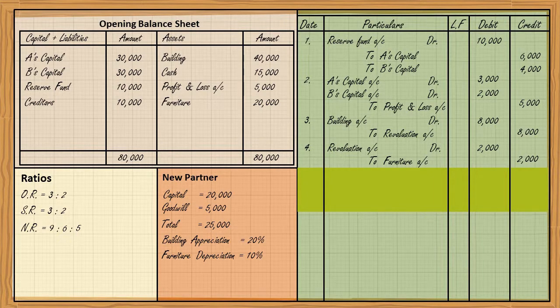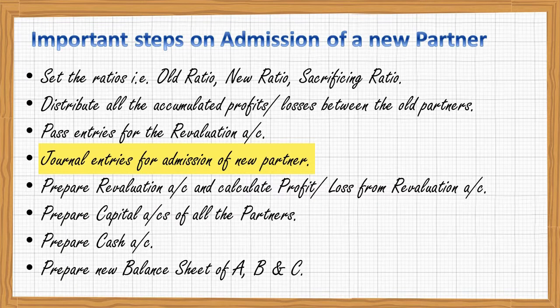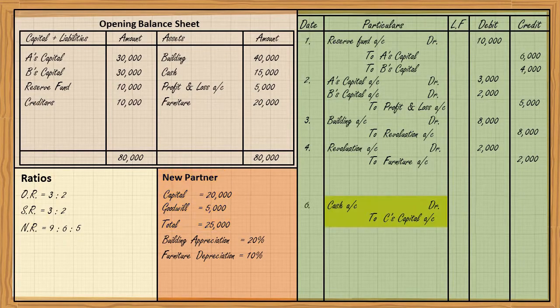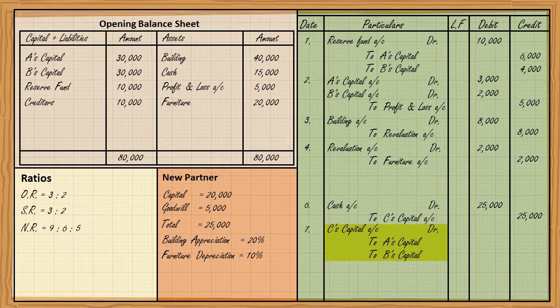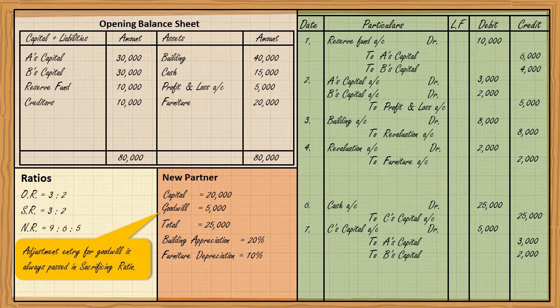So now the journal entry for incoming partner, that is cash account debit to C's capital account, that is 25,000 rupees. And immediately after that, we have to pass journal entry of adjustment entry for goodwill, that is C's capital account debit to A's capital to B's capital, that is 5,000, 3,000, 2,000. This entry has been passed in the sacrificing ratio, and that is 3:2.